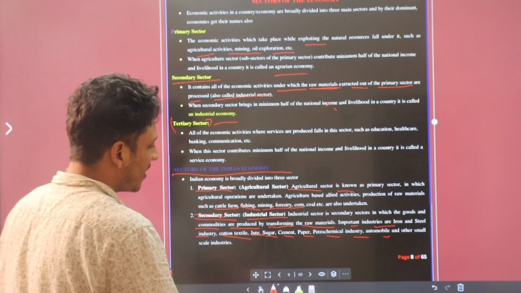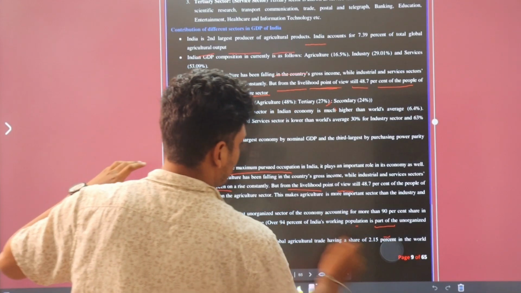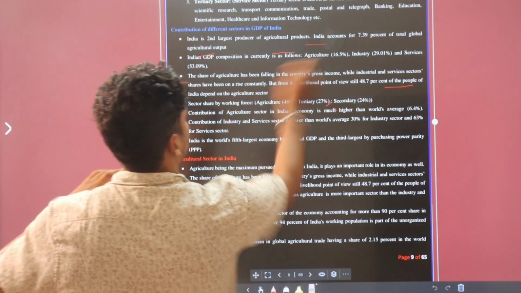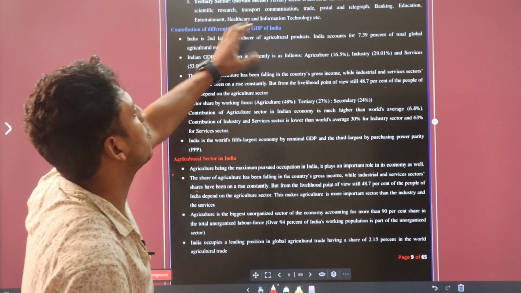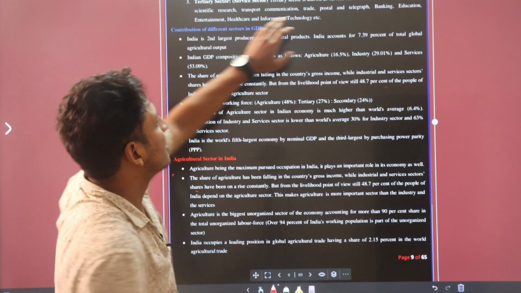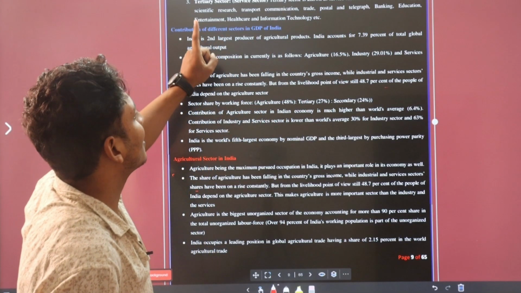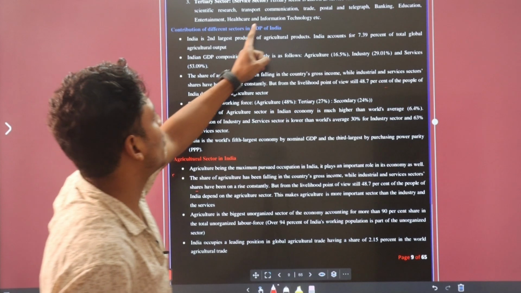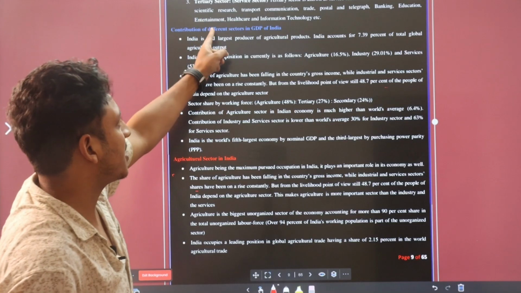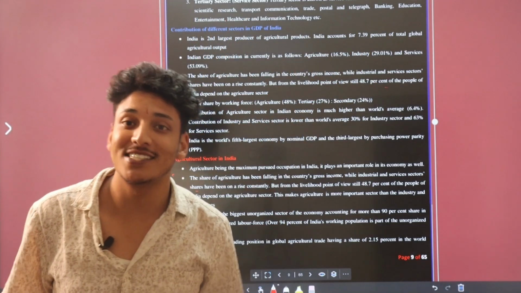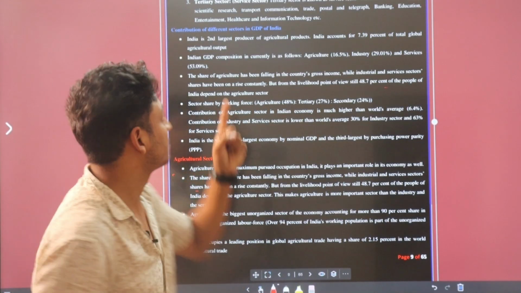Okay. Now moving to our next slide, let me erase all this first. Moving to our third sector, the tertiary sector, or you can call it the service sector. Basically, the tertiary sector includes government, scientific research, transport, communication, trade, postal, telegraph, banking, education, entertainment, health and information. These are all examples of the service sector, that is, the tertiary sector.